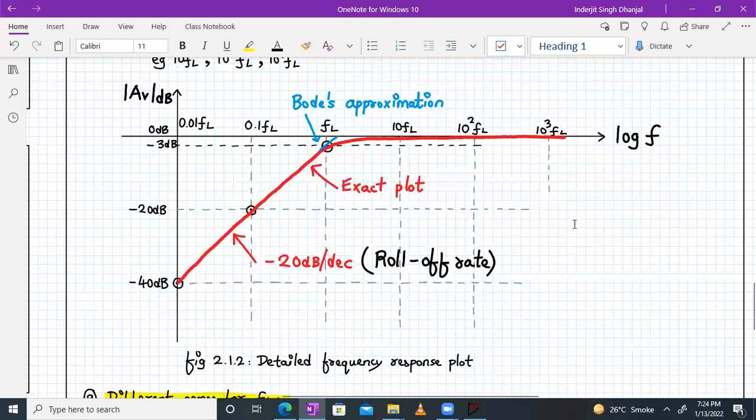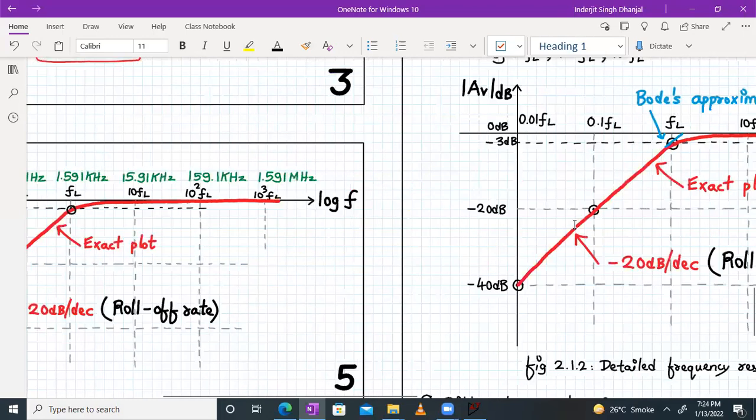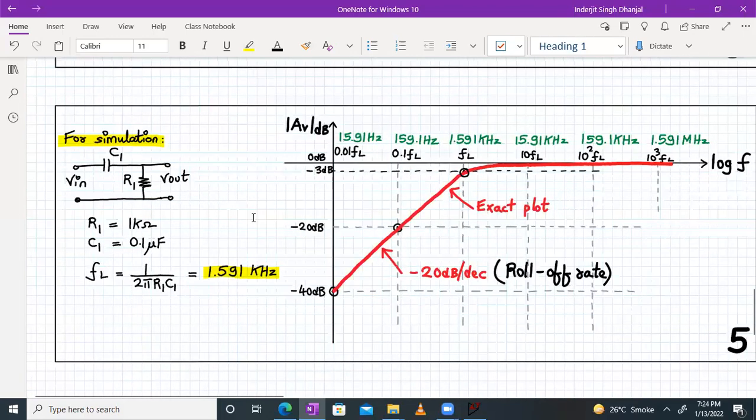So this is a very, very important concept. Even if you study amplifiers, you will be getting similar kind of frequency plots. Yeah. So now let's move on. Let's do some simulation.